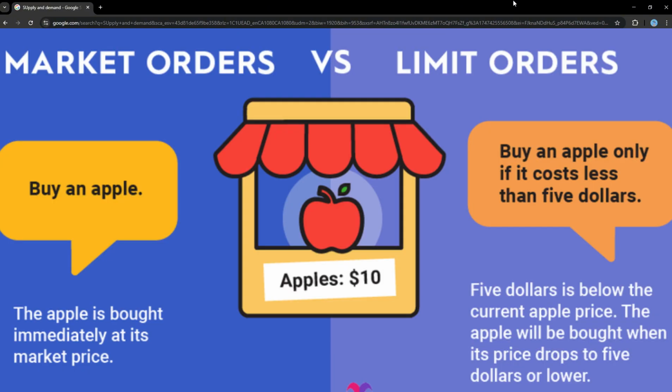When you place a trade, you usually use one of the two main types of orders. There's a market order and a limit order. A market order is you are buying or selling at whatever the current price is. It's quick, 1, 2. That's the price, that's what you're gonna buy it at. A limit order is a little different. You set a specific price and the trade only goes through if someone's willing to meet that price.